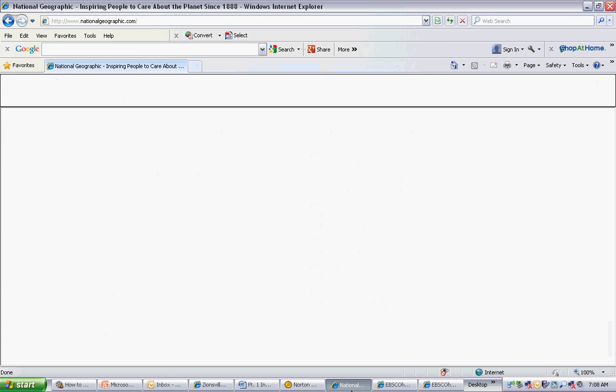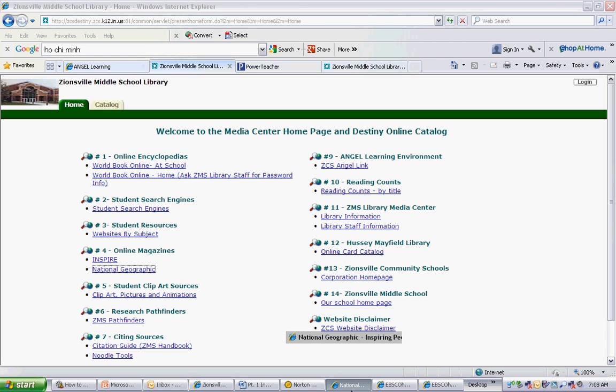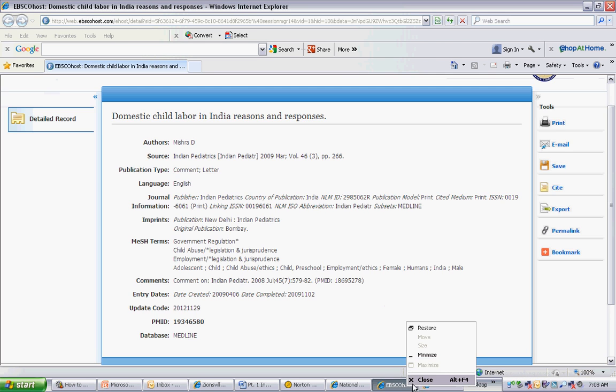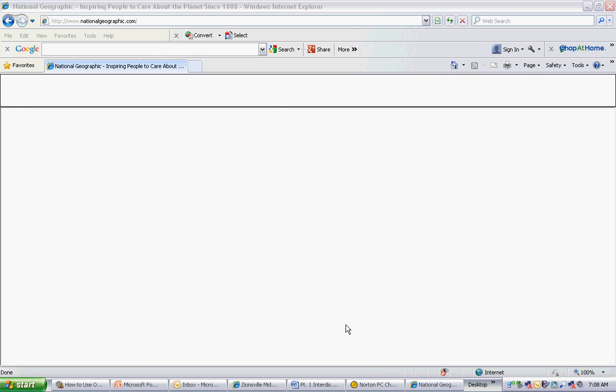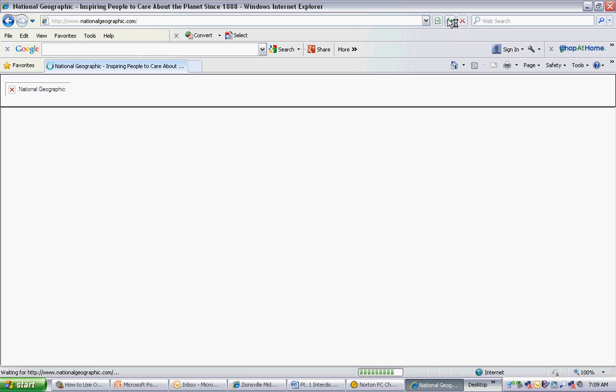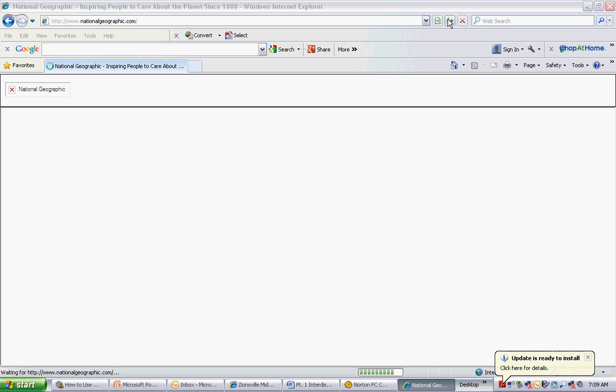So I click for National Geographic, and you do need to wait for it to load. National Geographic seems a bit more user-friendly once it finally loads because it looks much more like a website than Inspire does.